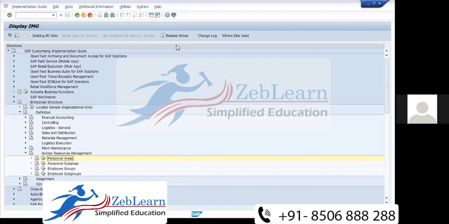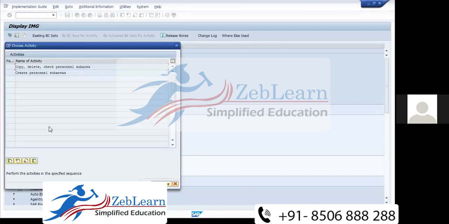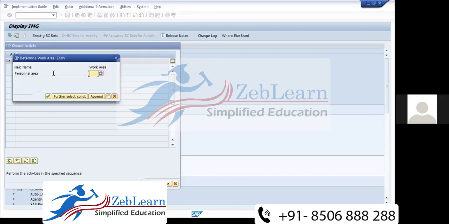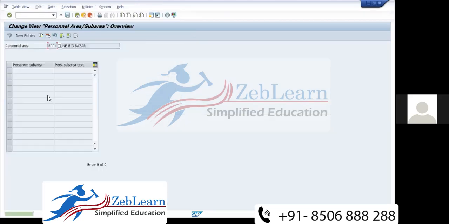Big Bazaar gave that two offices have been opened, one in Kolkata, one in Pune. So please create, and we have created. Now the second one, the personal sub area. A personal sub area is a part of the personal area, as I already told you. So we need to create it under the personal area. Which personal area did I create? I created 5001 for Pune, Pune Big Bazaar. So we have selected Pune Big Bazaar, and now I click on new entry and enter.